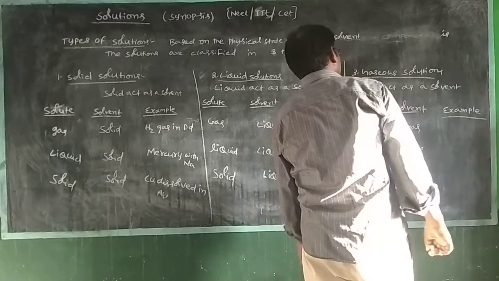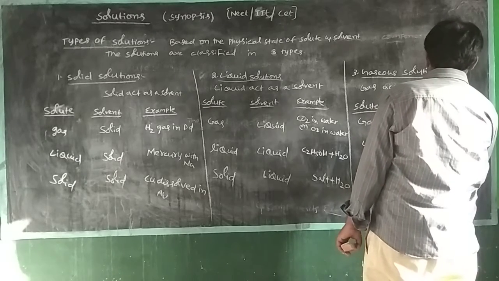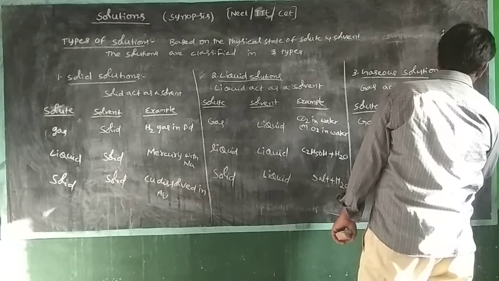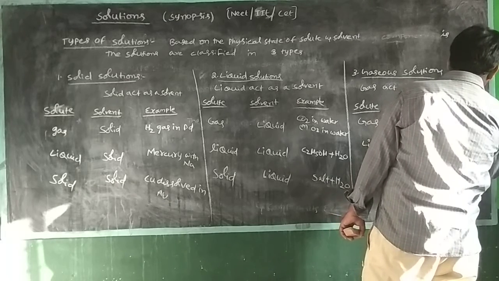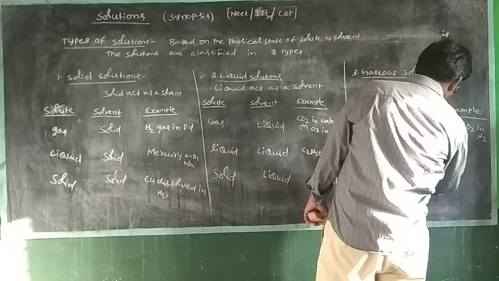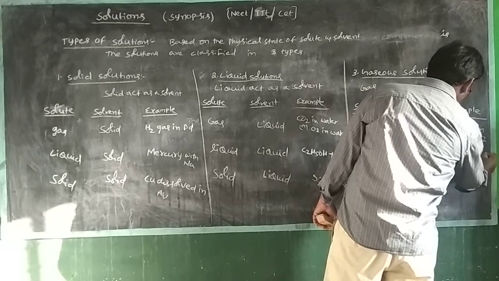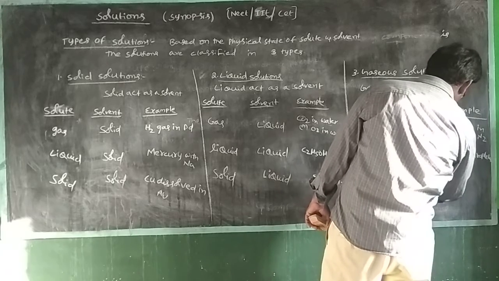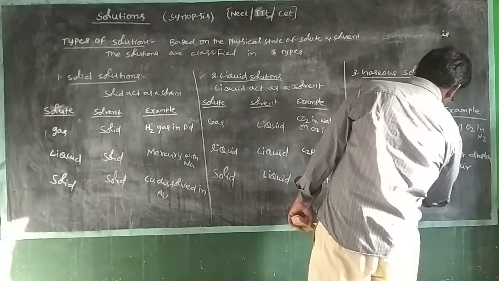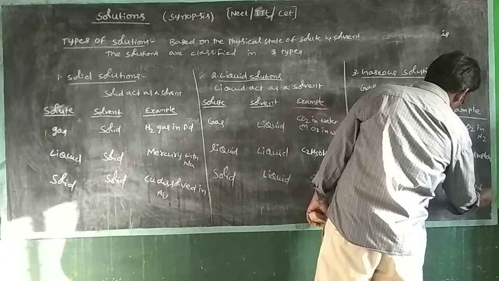Gas in gas type of gaseous solution, the example is air, oxygen in nitrogen, or oxygen in N2. Liquid in gas type, water droplets in air. And then another one is solid in gas type, dust particles in air.